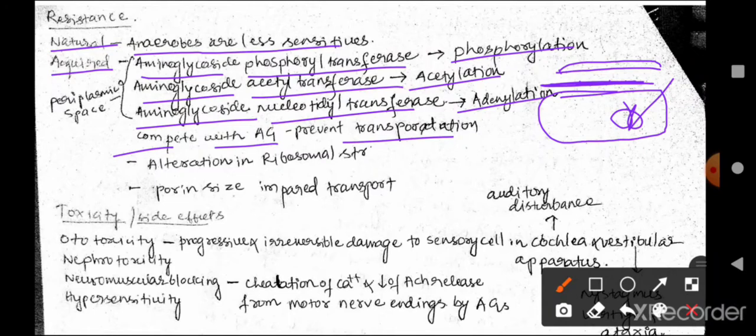And other than this, they will alter the ribosomal structure and they will reduce the pore size. This will impair the transport of the aminoglycosides into the cytosol of the bacterial cell.